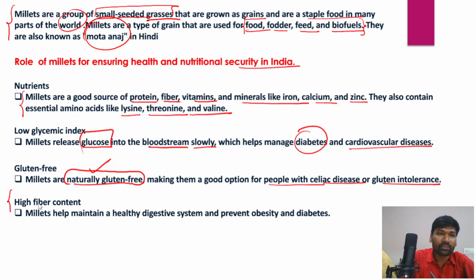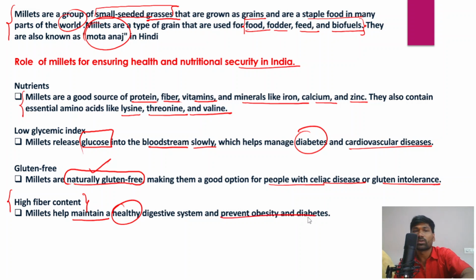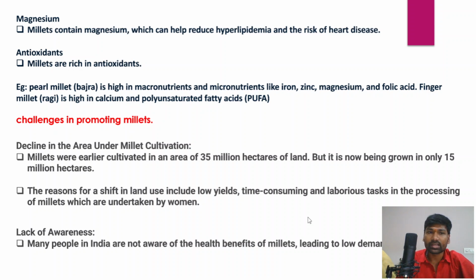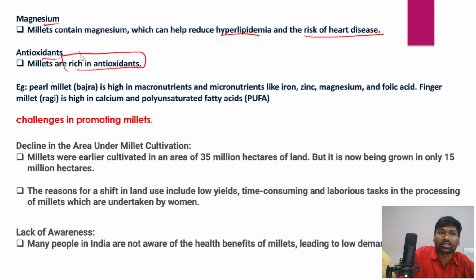There's also high fiber content within millets. And in fact, millets also help maintain a healthy digestive system, and they also prevent obesity and diabetes among people. So these are some of the benefits of millets. And apart from that, millets also contain magnesium, which can help reduce hyperlipidemia and even the risk of heart diseases. And millets release rich antioxidants, which are very important to improve the immune response.